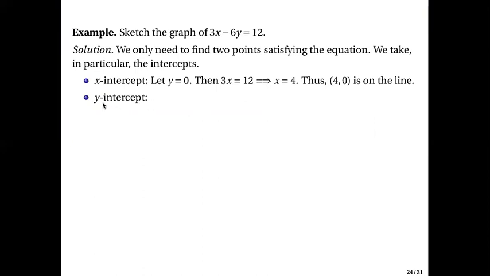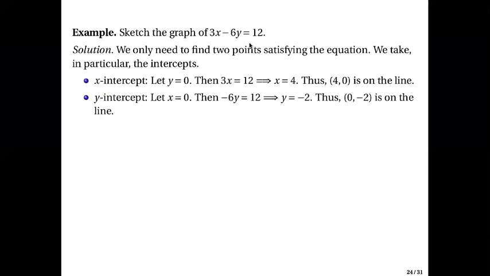For the y-intercept, we now let x equals 0. Therefore, we will have negative 6y equals 12, or y equals negative 2. Which means the point (0, negative 2) is on this line.